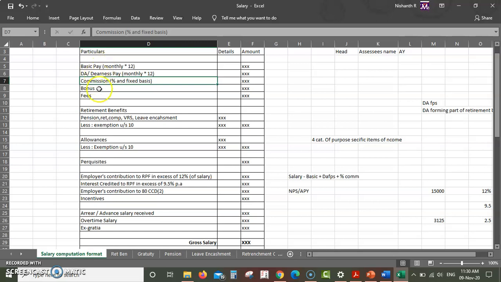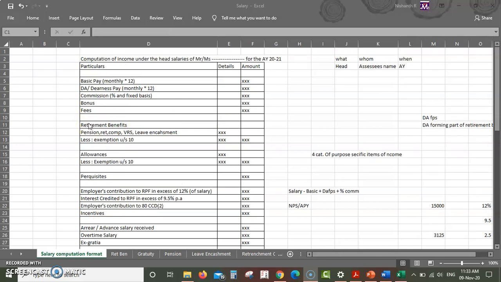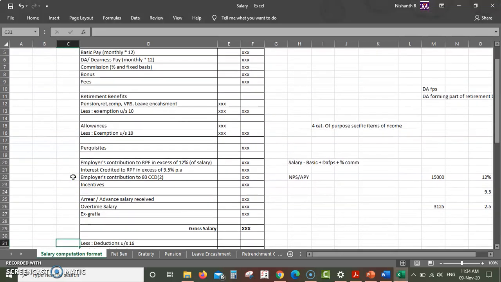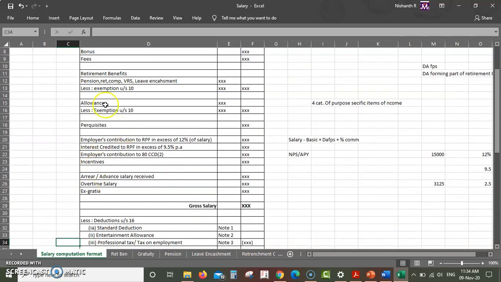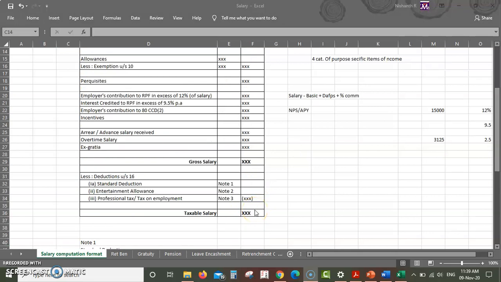Alright. So we have these 5 items which are pretty straightforward, individual items. Then we have a grouping of items under retirement benefits, wherein we'll be learning about things like pension, retrenchment compensation, VRS, etc. and their eligible exemptions. Similar structure for allowances, individual items and their exemptions. Then comes perquisites with no exemptions. Then 2 groupings of items which I have made. These are not groupings as per Income Tax Act guidelines, but are groupings as per my guidelines, so that it will be simple for you guys to study. Now after these 2 groupings, we total it and find gross salary, from which we'll be deducting 3 items in the form of deductions under section 16 and find our taxable salary.